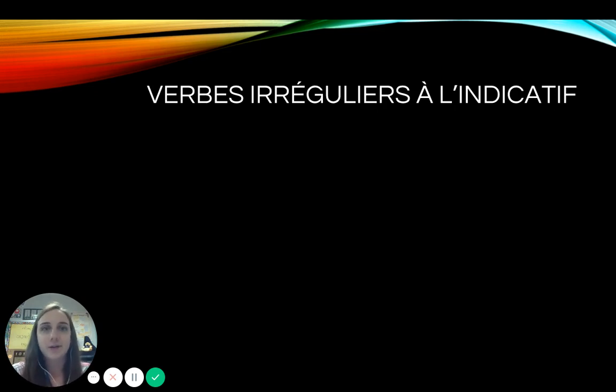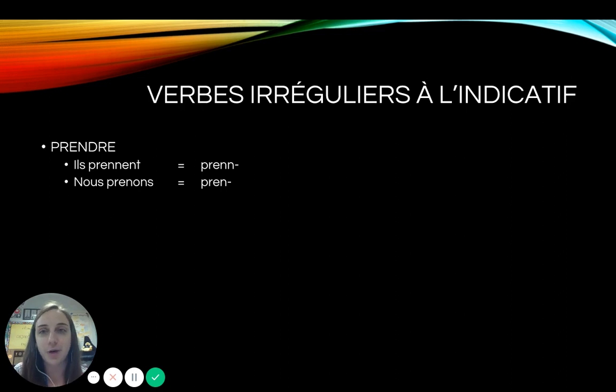For our irregular verbs in the indicative, so prendre, devoir, pouvoir, things like that, we're going to follow the same two steps. If they follow these same two steps, we're going to be okay. So for example, we'll take the verb prendre. Yeah, it's an RE verb. It's a third group irregular verb. If our subject for subjunctive is in the boot, je, tu, il, elle, on, ils, elles, we're going to go to the ils form in the indicative, prennent, take off your ENT, and your stem for the boot becomes prenn. However, for nous and vous, we're going to go to the nous form, prenons, take off your ONS, and it becomes pren.